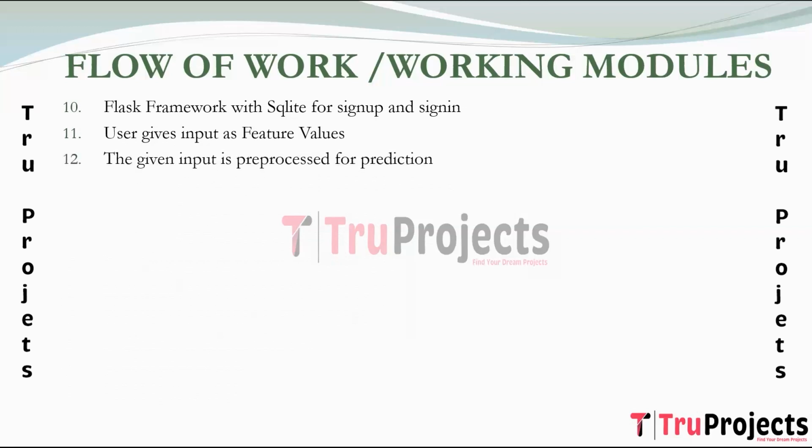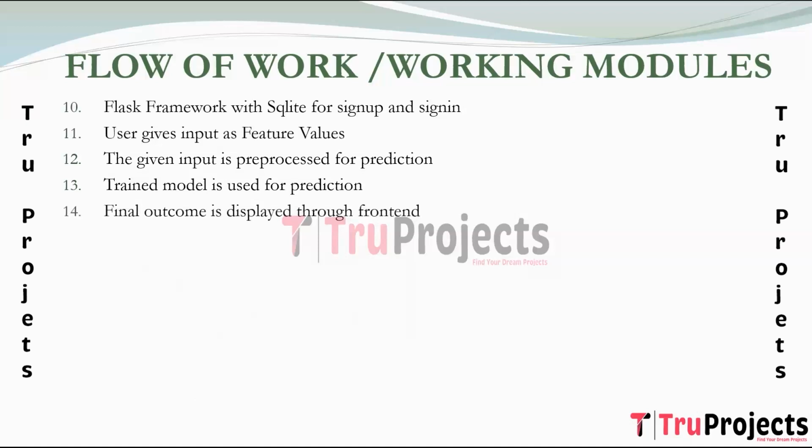The next step is the given input is pre-processed for prediction. In this module, user-provided input is prepared for prediction by applying the same pre-processing steps as the training data. This ensures consistency in the data format. Trained model is used for prediction. In this step, the machine learning model, previously trained, is employed to make predictions based on the pre-processed user input. The last step is final outcome is displayed through front-end. In this module, the prediction outcome is showcased to the user through the front-end interface. The final prediction is displayed for user interpretation and analysis.